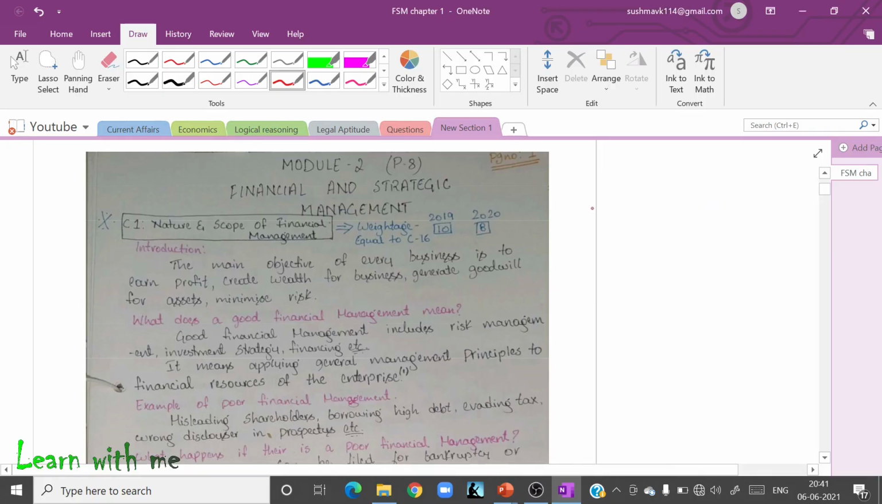For your convenience, I have made these notes. So you can see the weightage here. In 2019, the total marks for this chapter was 10 and in 2020 the total marks for this chapter alone is 8 marks. So you can see the importance of this chapter. This is just a basic introduction. There is nothing difficult in this chapter, it's a basic introduction, that's all.